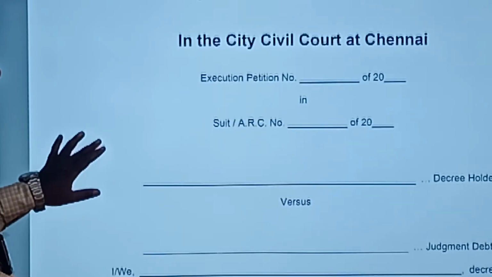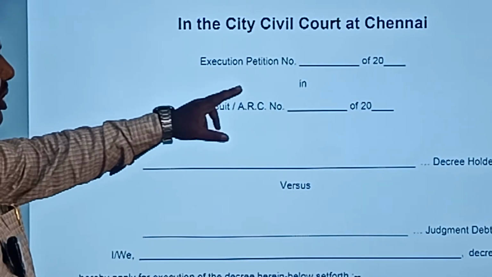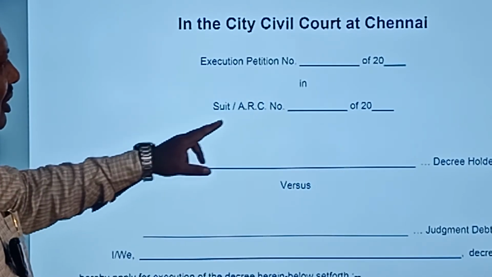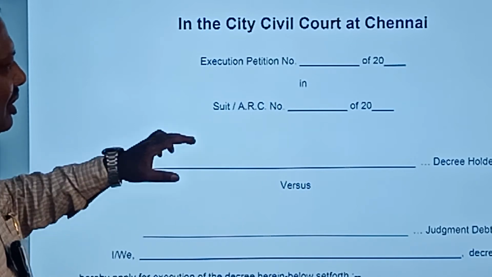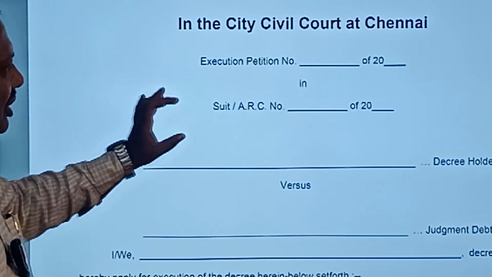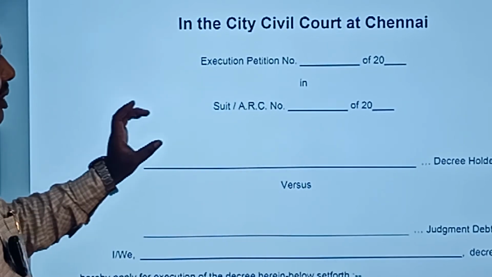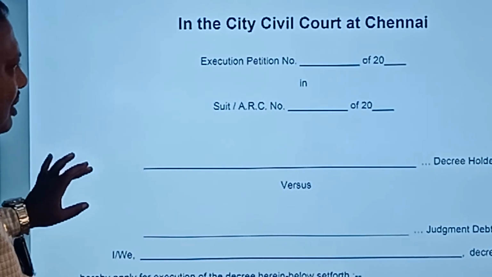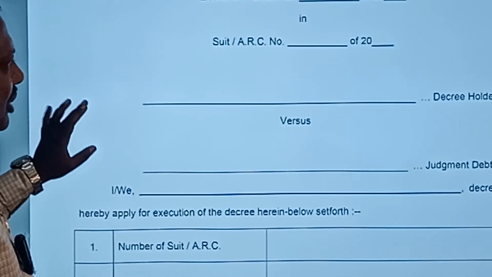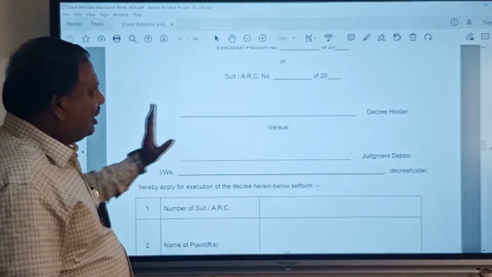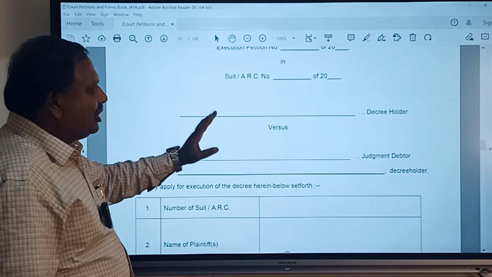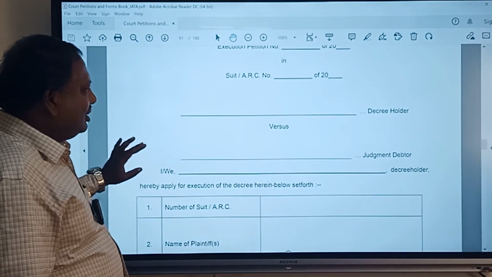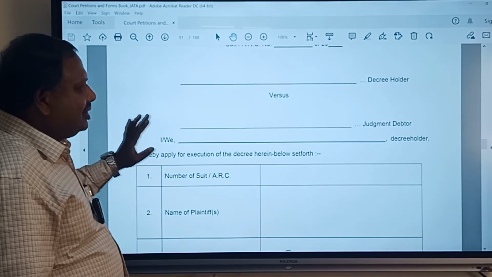Now coming to this, the execution petition number should be left blank, and the suit number or ARC number of the trial court where the decree was passed has to be filled up. Here the plaintiff becomes the decree holder, and in an arbitration award also the petitioner becomes the decree holder, in whose name the decree stands, versus the judgment debtor.